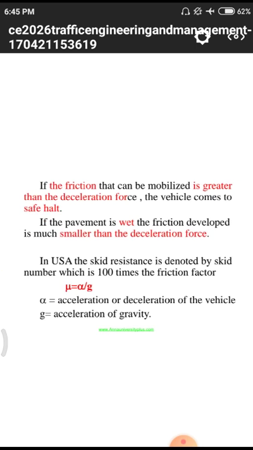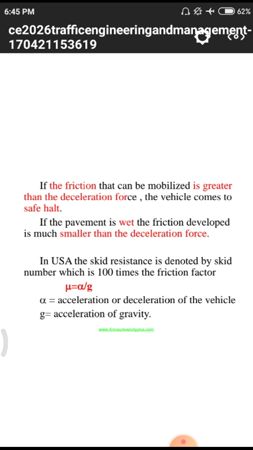If the friction that can be mobilized is greater than the deceleration force, the vehicle comes to a safe halt. If the pavement is wet, the friction developed is much smaller than the deceleration force. In the USA, skid resistance is denoted by skid number, which is 100 times the friction factor, where mu equals alpha by z.